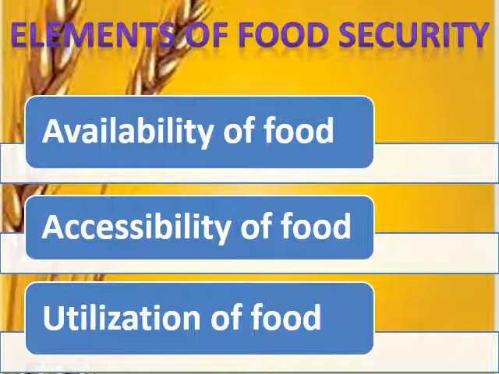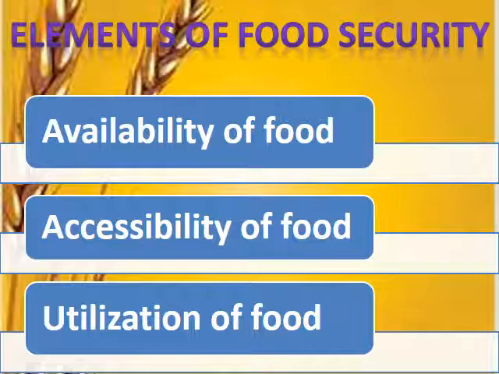Now availability of food is of course the first element, and basically food security involves the physical availability of quality food to the entire population of the country. So every single person of our country will physically get food. Okay, that means food should be provided on a continuous basis at affordable prices. The next one is accessibility of food. That means people must have enough purchasing power so that they can easily acquire the food that they need. Okay, that means food should be made available to people at very reasonable and affordable prices.